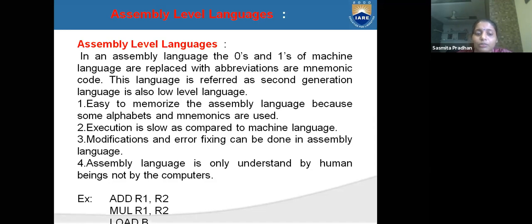In assembly level language, add r1 r2 means we are adding register 1 and register 2. These two memories we are adding, and we will get the output. Here we can understand that.